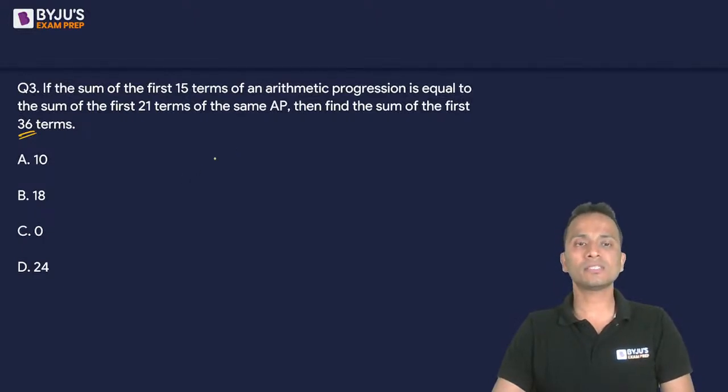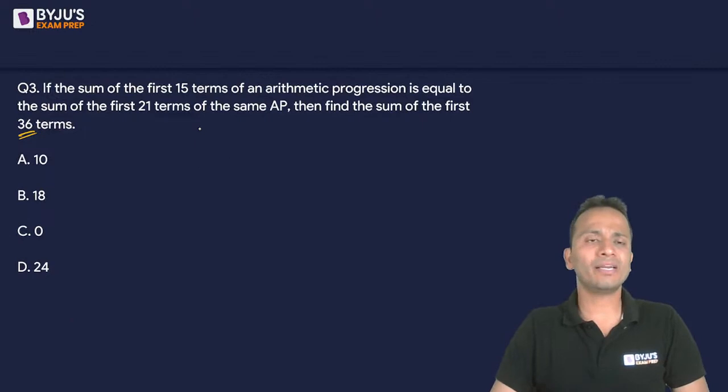All right, no answers. चलो देखते हैं. So let's look at the calculative way first of all.